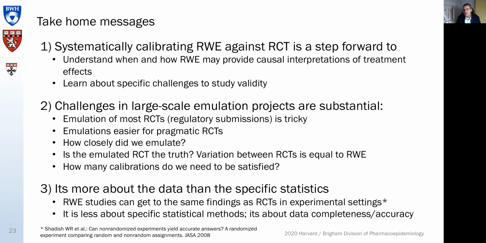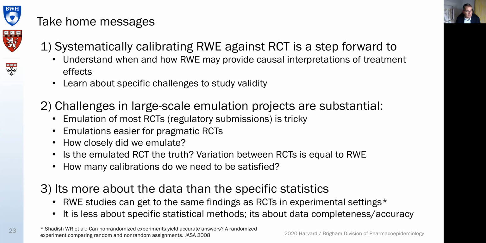Now, what are the take-home messages? These systematic calibration exercises where we calibrate real-world evidence against an RCT, assuming the RCT is the gold standard, is a step forward to understand when and how real-world evidence may provide causal interpretations of treatment effects. So it is a very good learning experience for all of us, and we all wish we had an abundance of these examples, but it is hard work to do these studies. We learn about specific challenges when doing these exercises and how to come to valid study designs. And a lot plays out in the data quality of the underlying data that we're using.